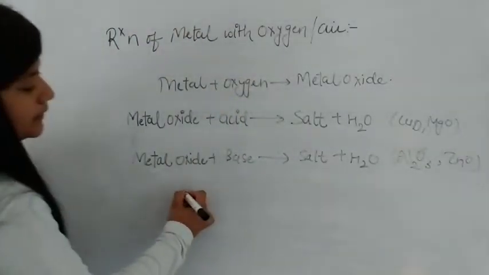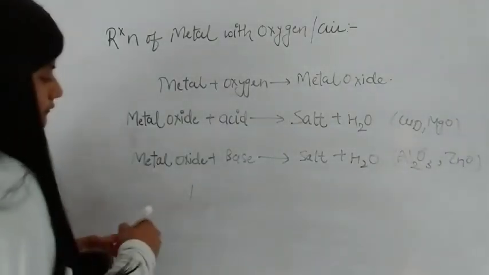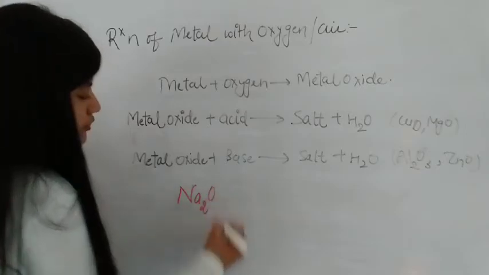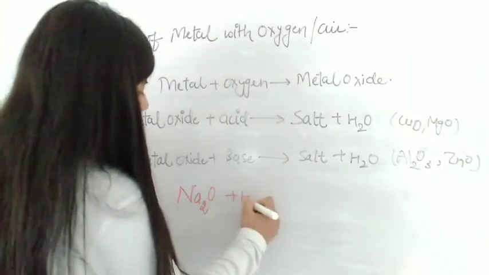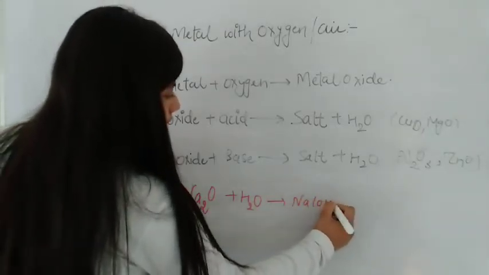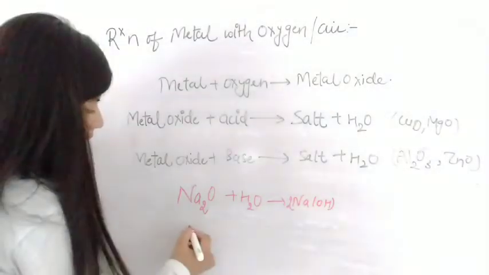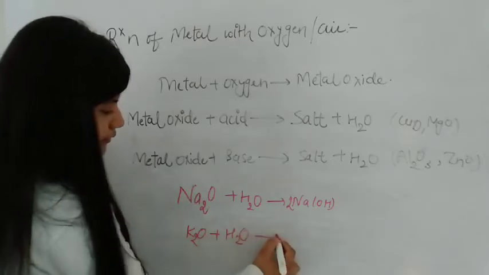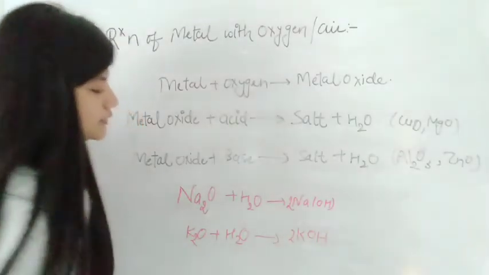For example, when sodium oxide reacts with water, it results in formation of sodium hydroxide. Similarly, potassium oxide with H2O results in formation of potassium hydroxide.